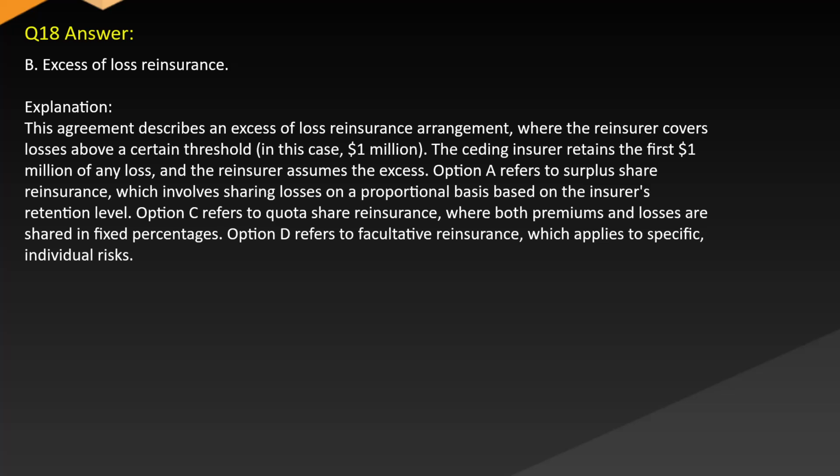Option A refers to surplus share reinsurance, which involves sharing losses on a proportional basis based on the insurer's retention level. Option C refers to quota share reinsurance, where both premiums and losses are shared in fixed percentages. Option D refers to facultative reinsurance, which applies to specific, individual risks.